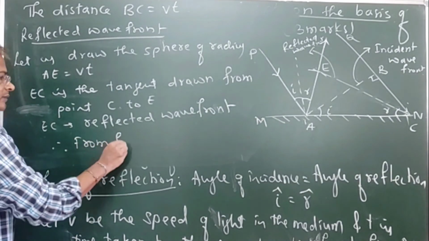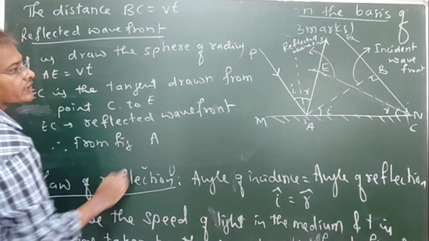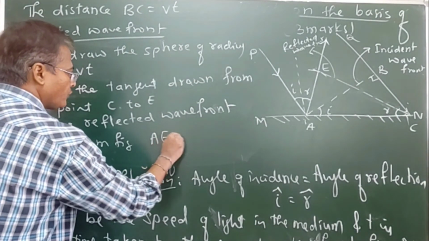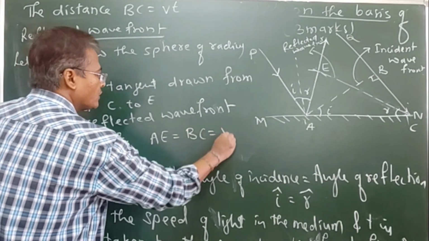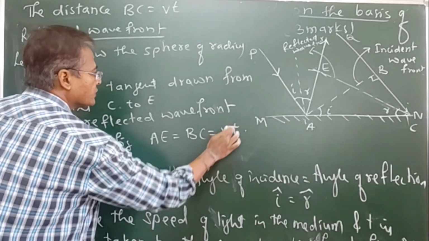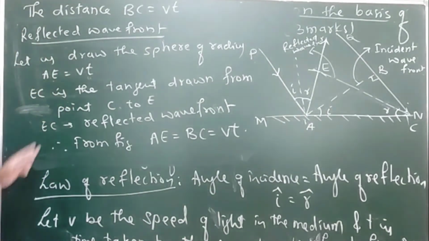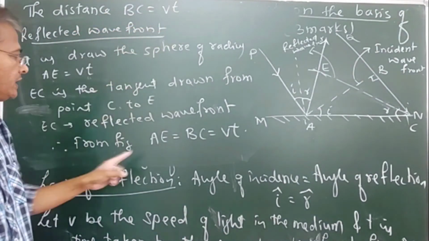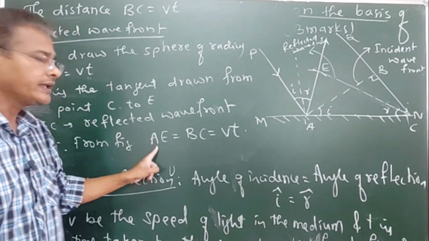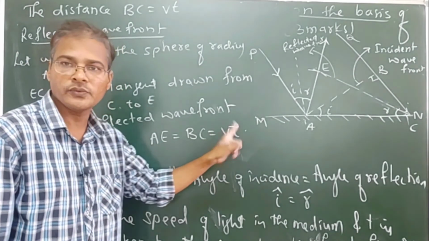we are observing that AE is equal to BC equal to VT. Here we are looking at the tangent. BC we have already written as V into T, so AE equal to BC equal to VT.